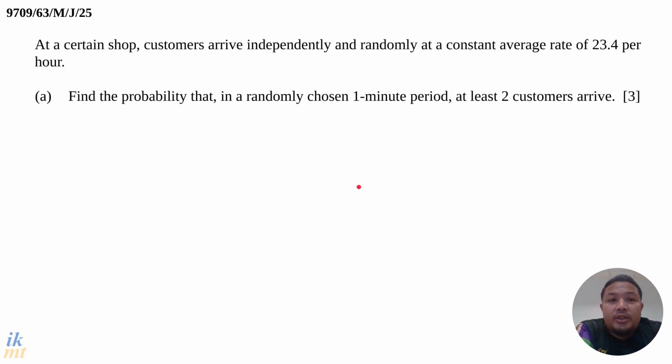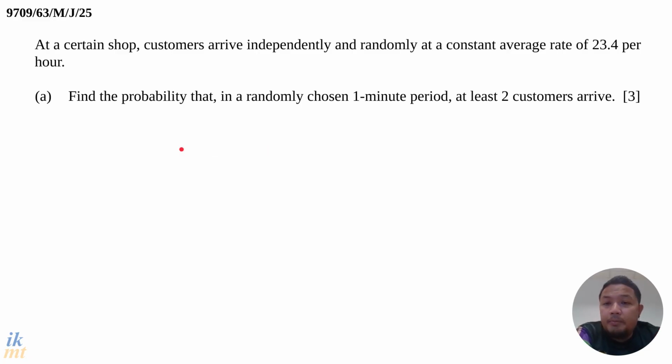Alright, so question 1, let's just go through the question. At a certain shop, customers arrive independently and randomly at a constant average rate of 23.4 per hour. Find the probability that in a randomly chosen 1 minute period, at least 2 customers arrive.